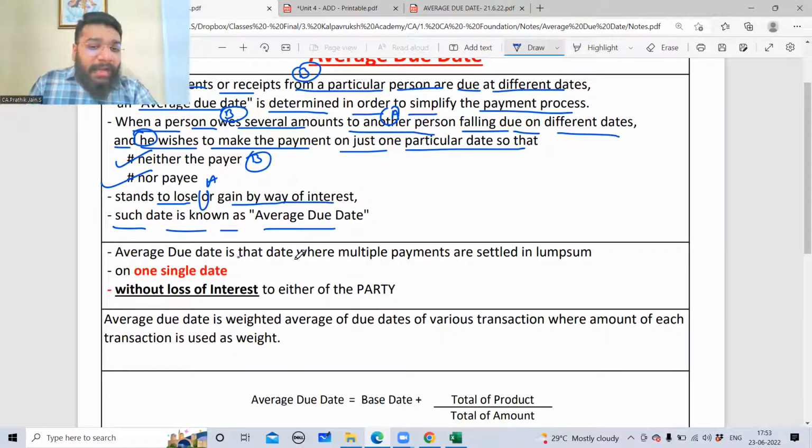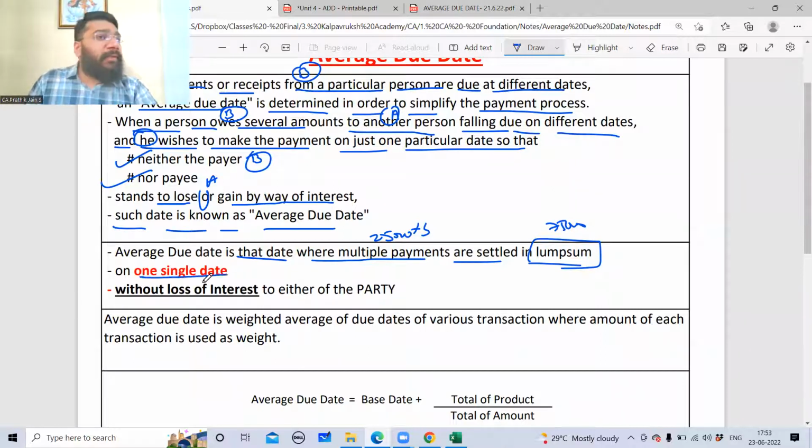Average due date is that date where multiple payments are settled in a lump sum. Multiple payments of 25,000 each are settled in a lump sum of 75,000 on a single date without loss of interest to either of the parties. In more simplified language, are you able to follow? This is the average due date.